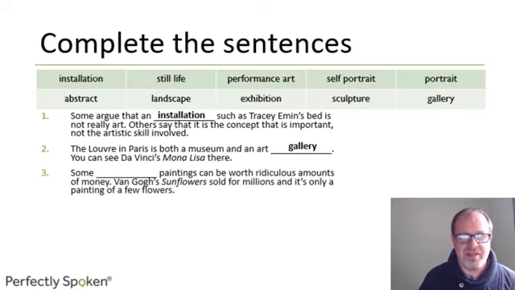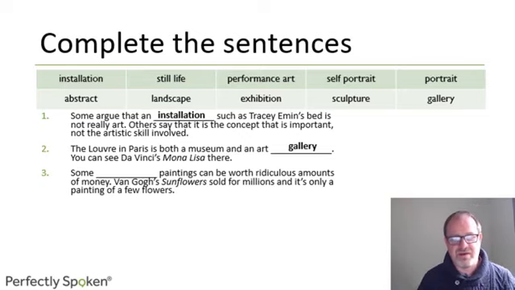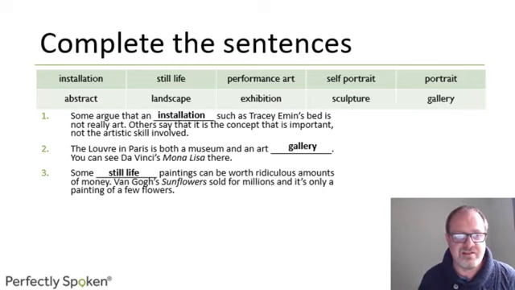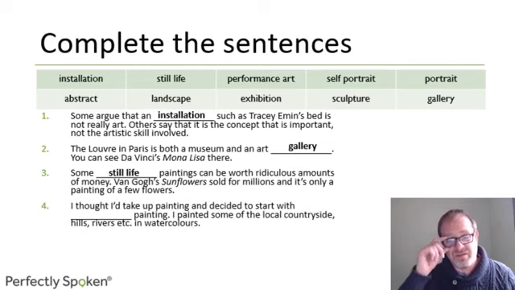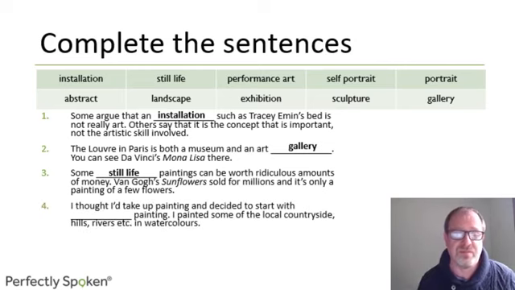Okay, next one. Some blank paintings can be worth ridiculous amounts of money. Van Gogh's Sunflowers sold for millions. And it's only a painting of a few flowers. So a painting of a few flowers, similar to painting of fruit or things that are not moving, is a still life. Number 4. At the time, actually, when Van Gogh's Sunflowers sold, it was the most expensive painting ever sold, I think, although there have been ones subsequently which are a lot more expensive.